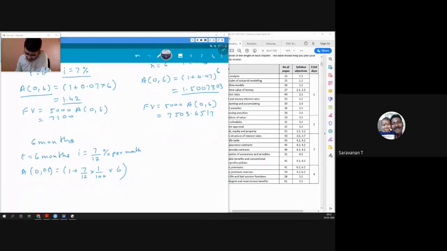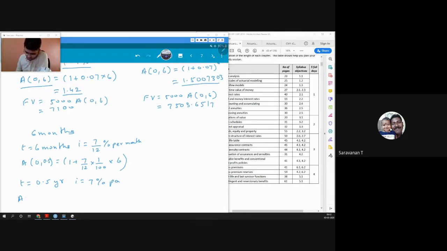Or what we could have done was convert the time into years, so that becomes 0.5 years, half year, and keep the interest rate on a per annum basis. And our accumulation factor 0 to 0.5 will be 1 plus 7 by 100, or 0.07, into 0.5.